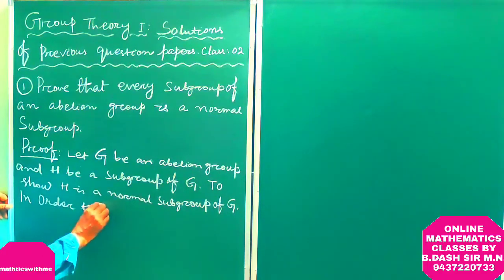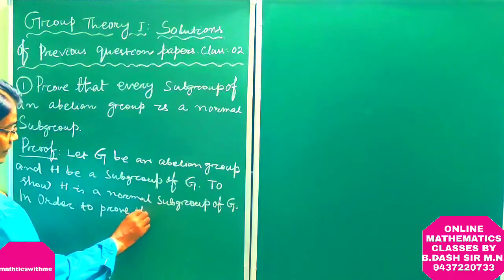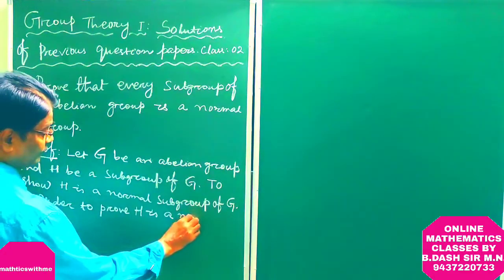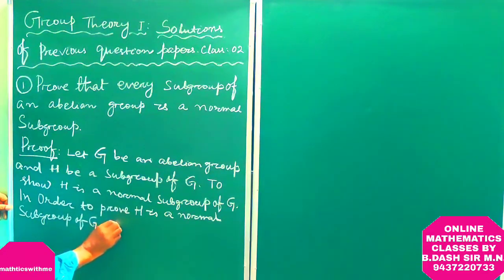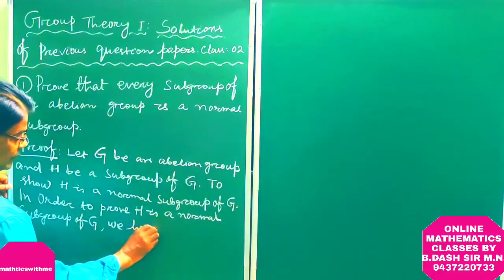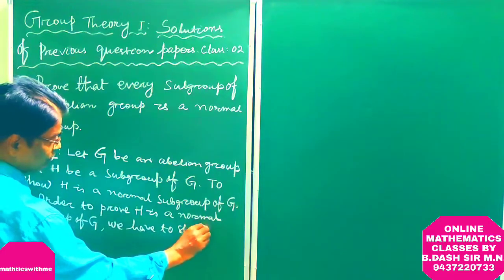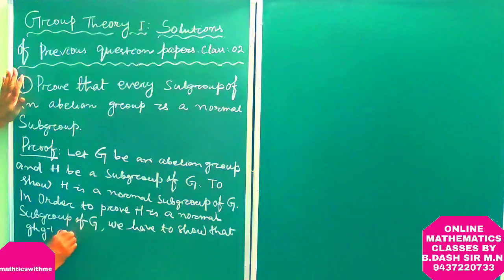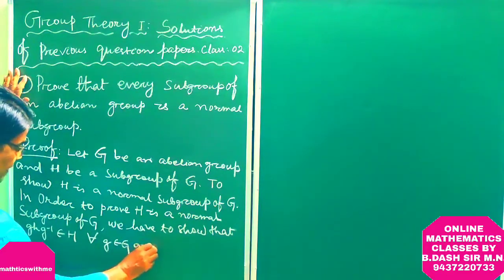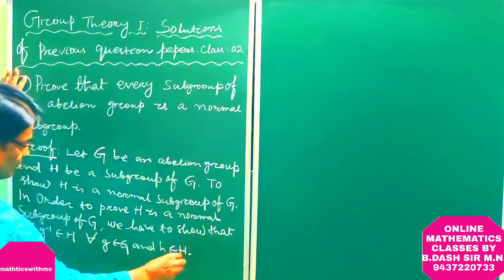In order to prove H is a normal subgroup of G, we have to show that g inverse h g belongs to H, for all g belongs to G and h belongs to H.